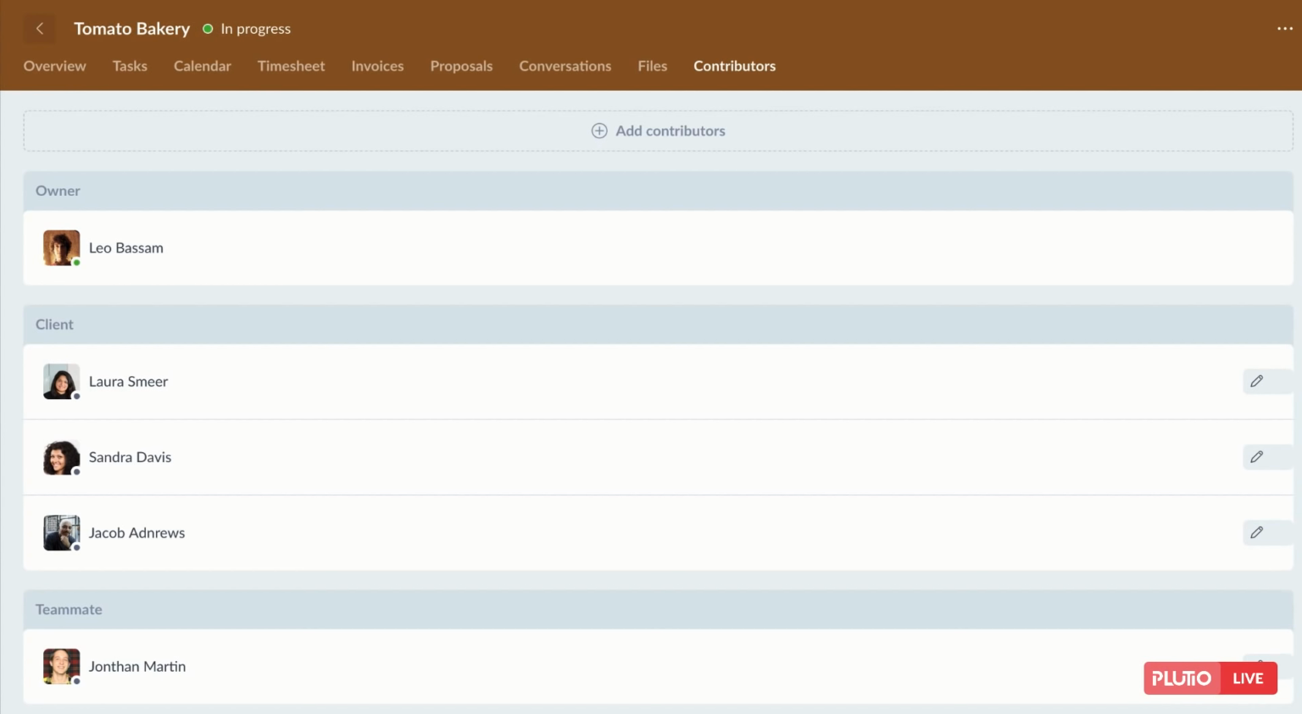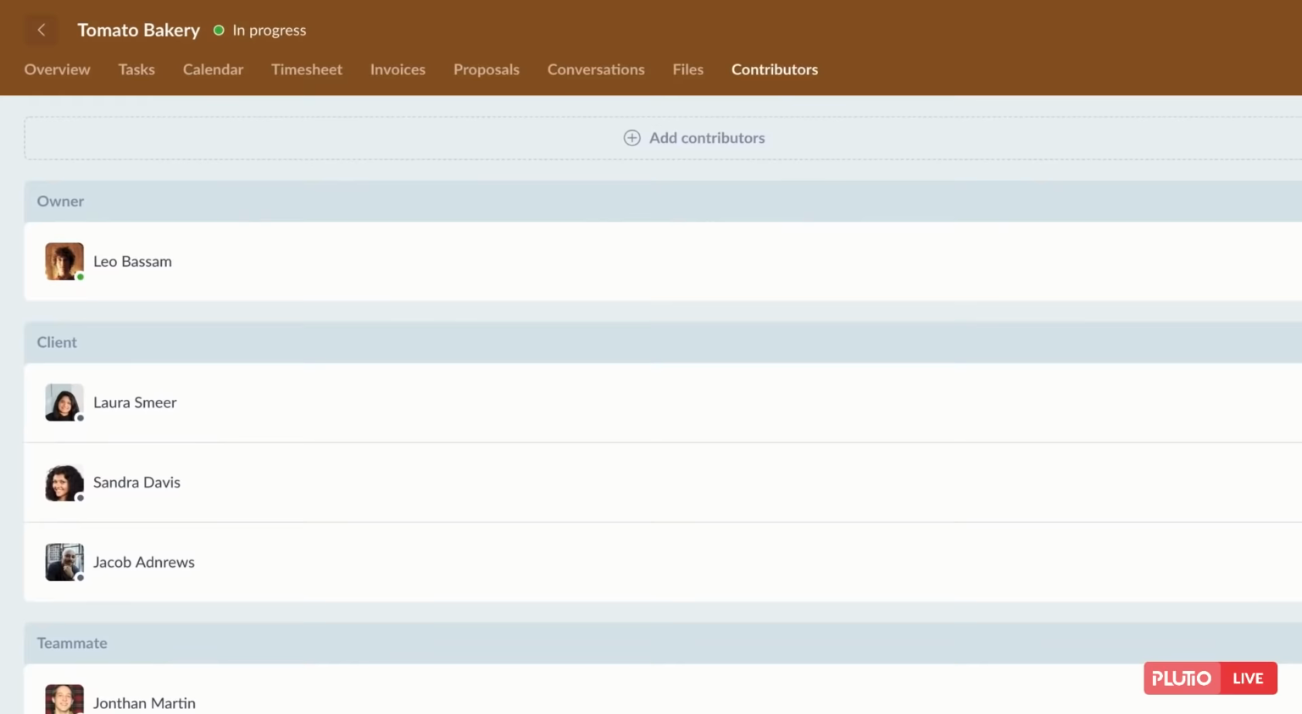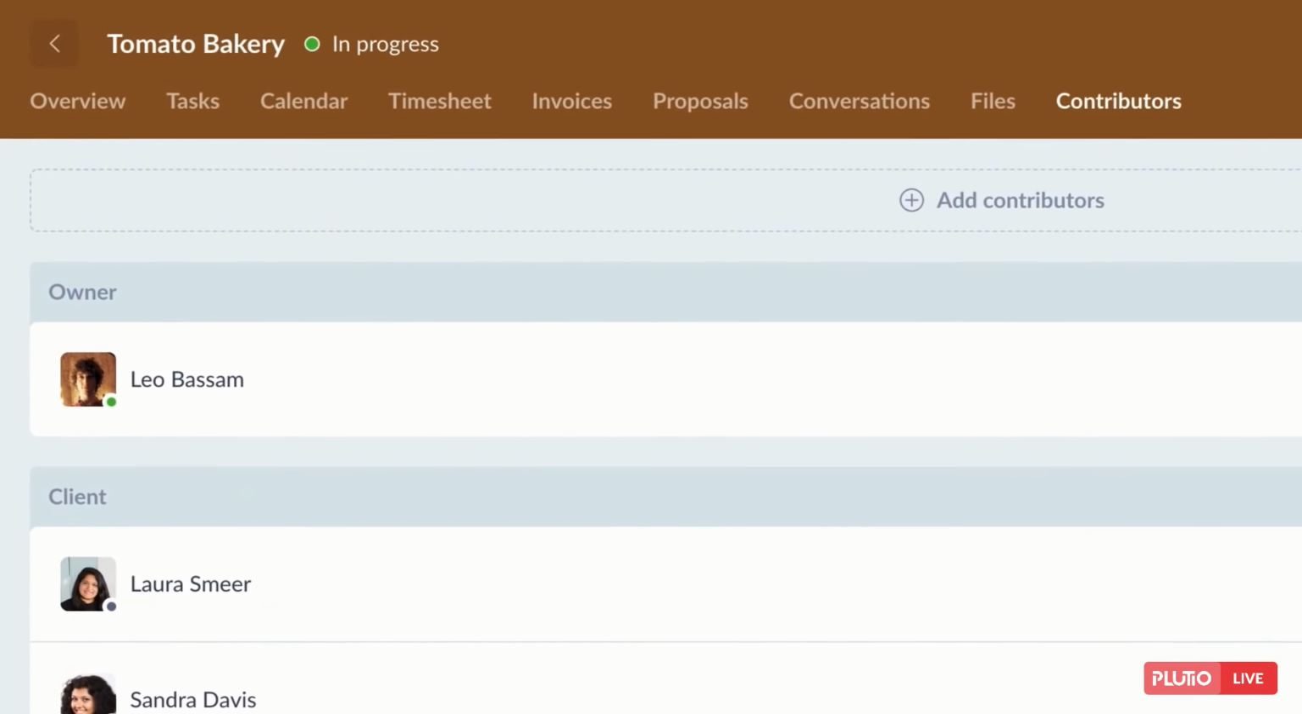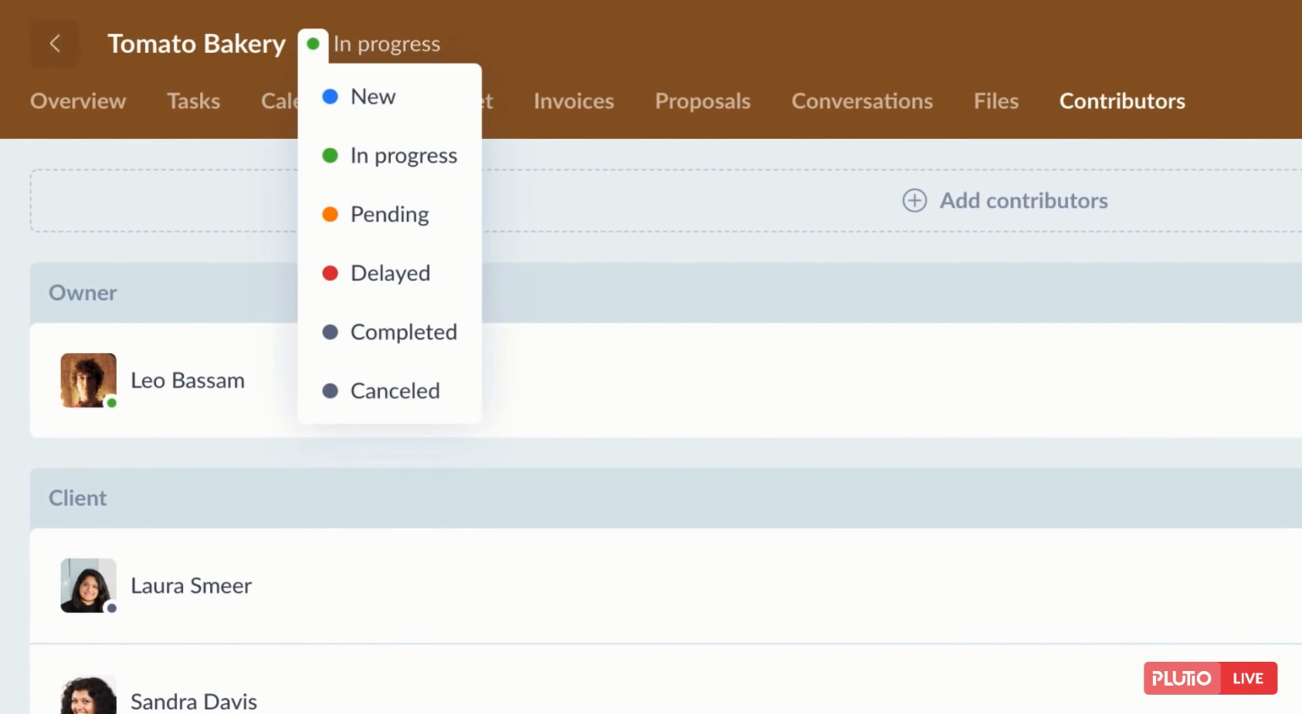Usually, each project goes through different stages or phases before it's completed, and so you can easily change the status of a project from here. Choose the new status from the drop-down menu. Let's say this project is now pending, and you can expand on it to give it more context. So now this project is pending client approval.